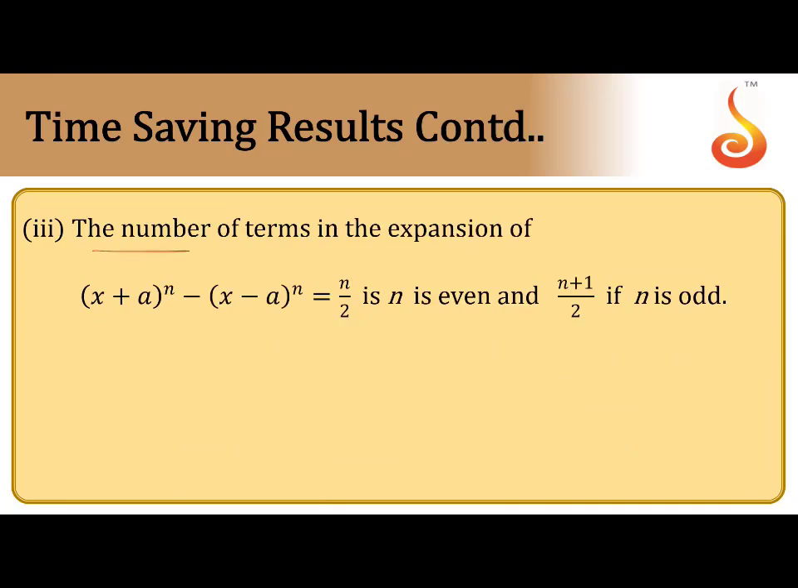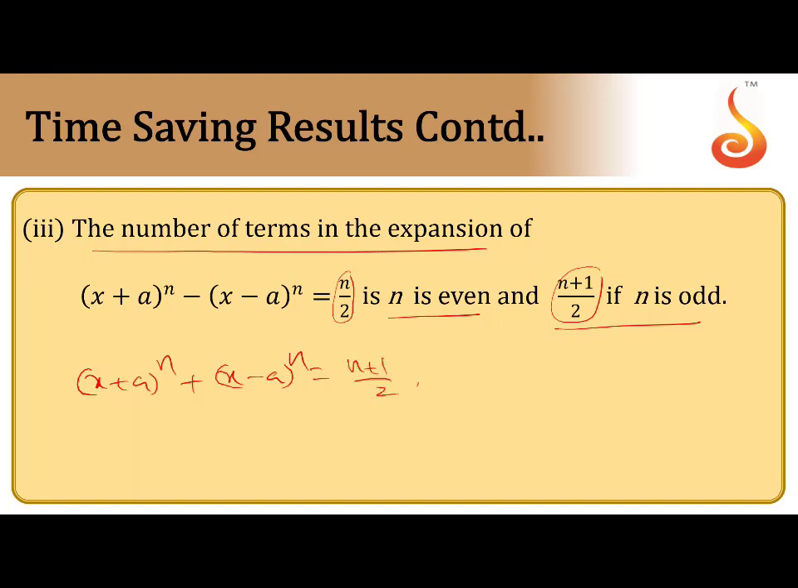The number of terms in the expansion of (x plus a) whole power n minus (x minus a) whole power n is n by 2 if n is even, and n plus 1 by 2 if n is odd. So if n is odd, the number of terms is n plus 1 by 2; if n is even, n by 2. Suppose you take (x plus a) whole power n and (x minus a) whole power n. In this case the number of terms in the expansion of (x plus a) whole power n, (x minus a) whole power n is n plus 1 by 2 if n is odd. For even, the same thing will come here.